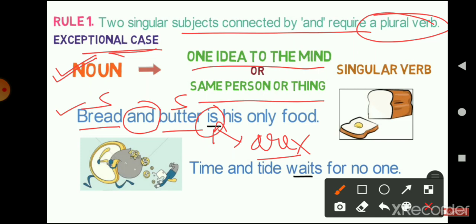But we are not using it, because in the exceptional case we just discussed, if two singular subjects are connected with and both the subjects give us the same idea about the same person or the same thing, then the verb that we use should be in singular form. Okay, clear? I hope this particular rule is again clear to all of you.